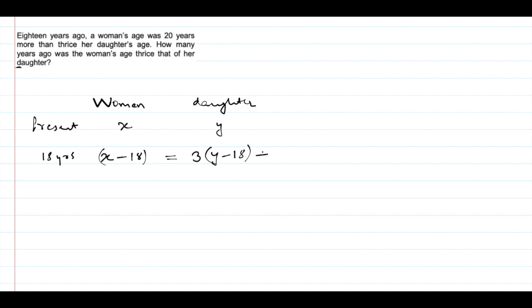So thrice of daughter plus 20. This is the first relation from the 18 years equation.